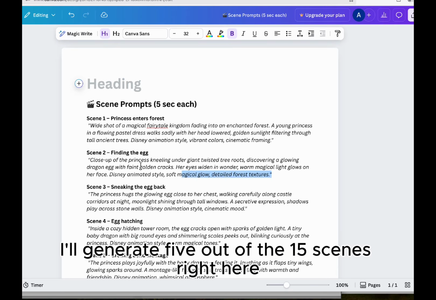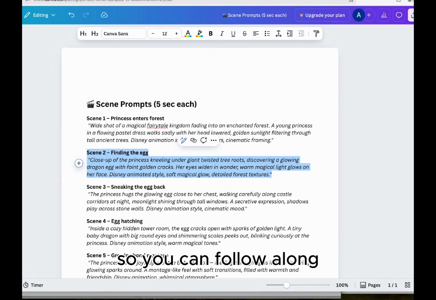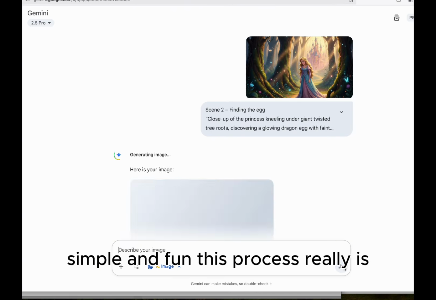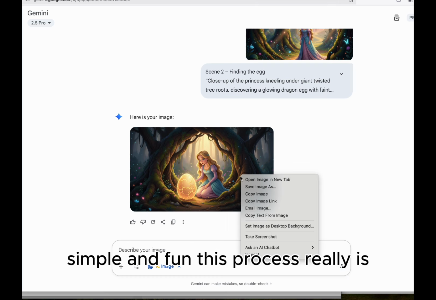I'll generate 5 out of the 15 scenes right here so you can follow along and you'll see for yourself how crazy, simple, and fun this process really is.